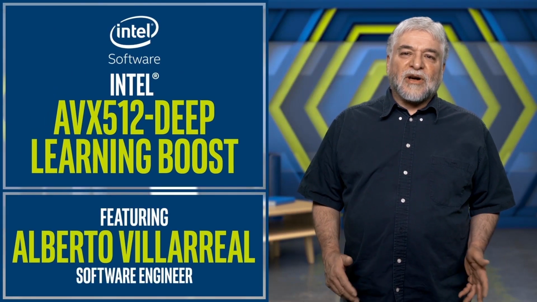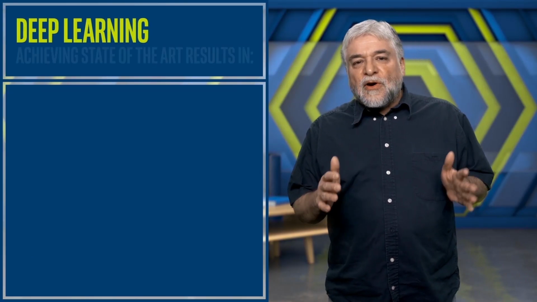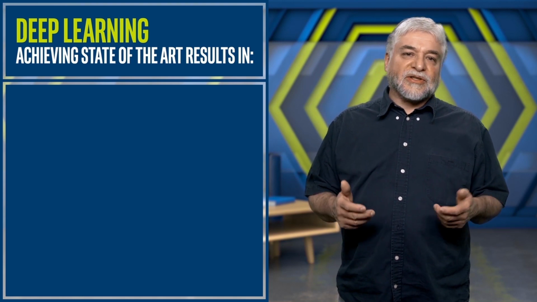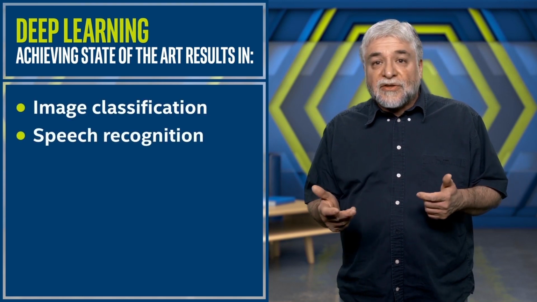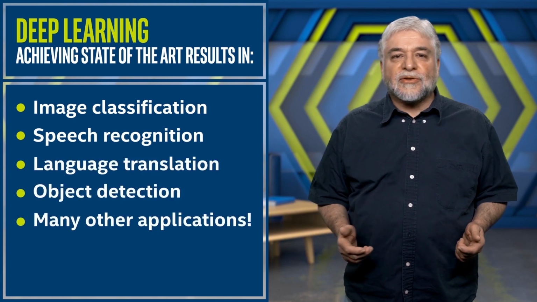In this short video, I want to give you an introduction to a new feature in the Intel Xeon Scalable processors that is designed to accelerate deep learning use cases. Deep learning has gained significant attention in the industry by achieving state-of-the-art results in image classification, speech recognition, language translation, object detection, and other applications. Second-generation Intel Xeon Scalable processors let you increase the performance of deep learning applications from cloud to edge devices while using the same hardware for many other types of workloads.